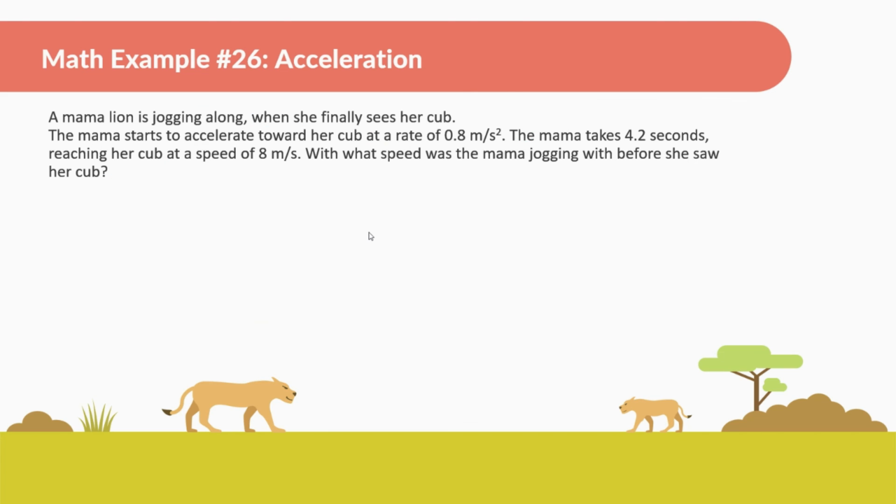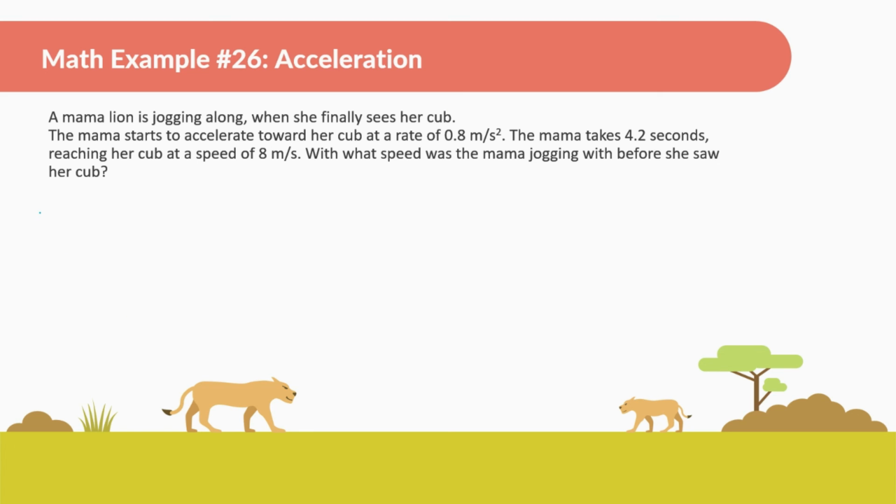All right, I believe this is the last one. Let's see how it goes. A mama lion is jogging along when she finally sees her cub. The mama starts to accelerate toward her cub at a rate of 0.8 meters per second squared. The mama takes 4.2 seconds, reaching her cub at a speed of 8 meters per second. With what speed was the mama jogging with before she saw her cub?